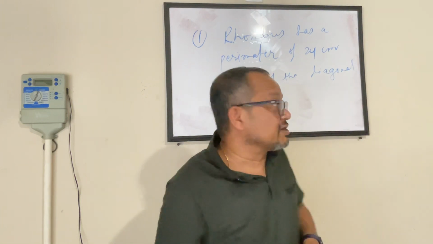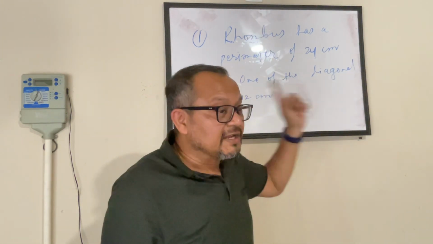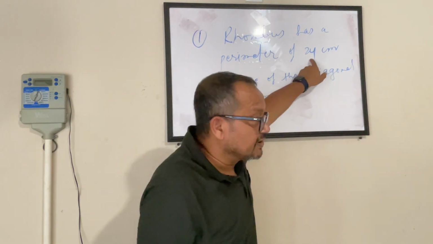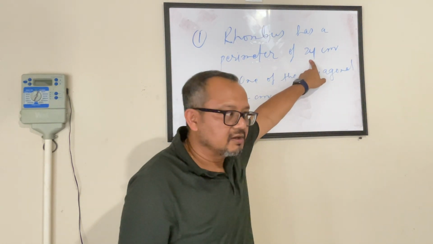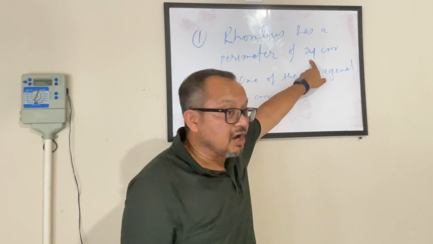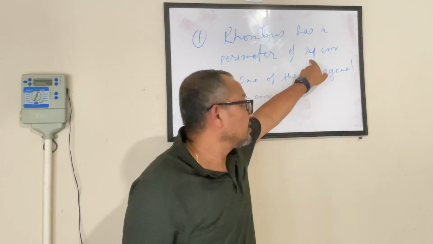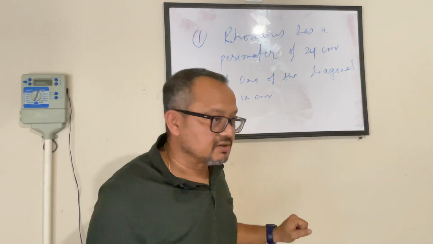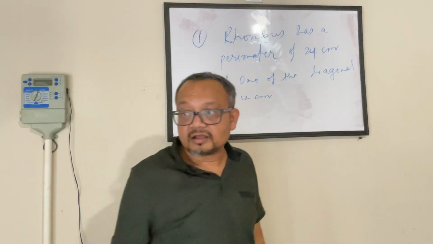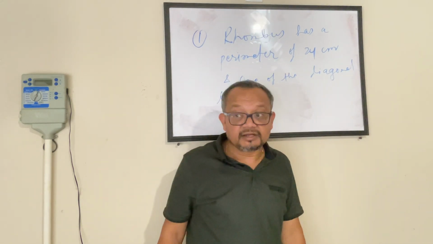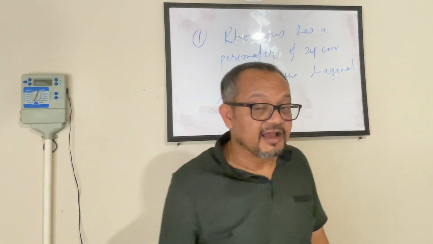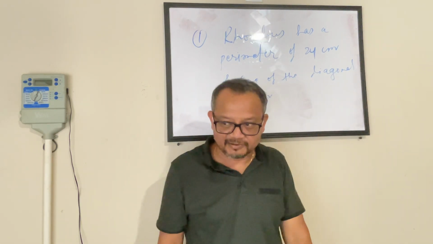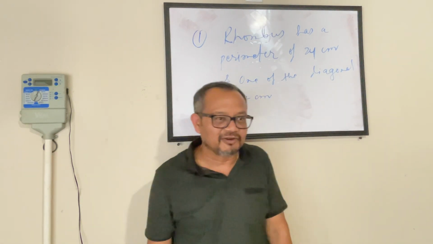So here's the question. I'm saying find out the area of a rhombus where the perimeter of the rhombus is 24 centimeters. The perimeter of the rhombus is 24 centimeters, and one of the diagonals is 12 centimeters. I'm saying, hear me out clearly. I will not explain it because questions don't speak. You have to read them. So you're just reading the question when I'm speaking.